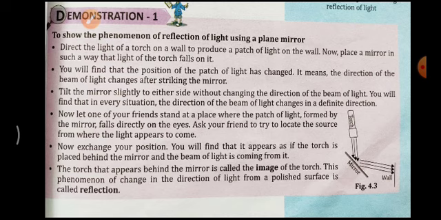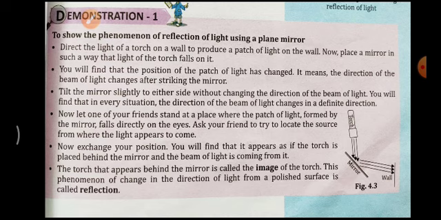It means the direction of the beam of light changes after striking the mirror. As I said, after striking the mirror, the direction of the light changes towards the other side. Easy one, you can try this in your home also. Then just tilt the mirror slightly to either side without changing the direction of the beam of light.